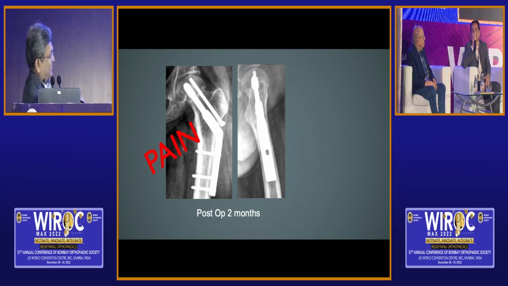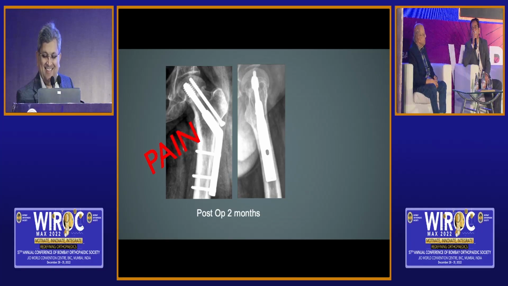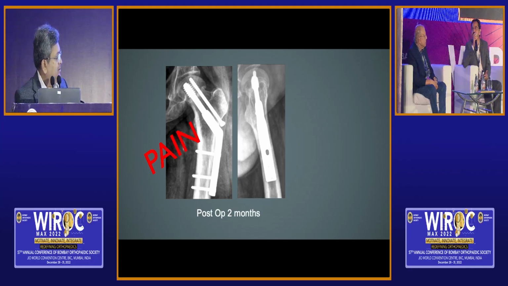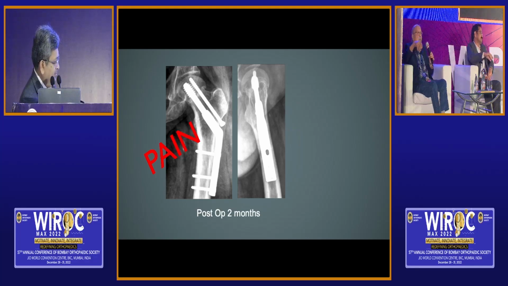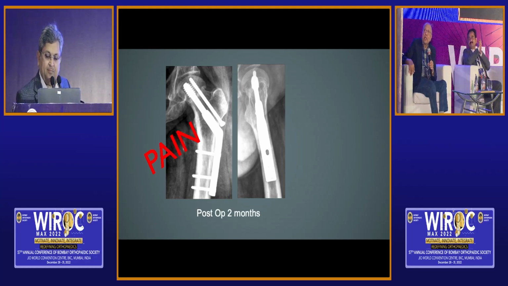Even the literature says that even if you do a DHS with derotation screw, there is a 20 to 30% failure rate in neck of femur fracture. Even in spite of doing everything, there are chances that you will get such an outcome. And if you are showing AVN, then it's okay, the cause of the pain is AVN. But if AVN is not there, then one has to suspect infection also. No infection. GSK, sir? As he suggested, there is a 30 to 40% complication rate.